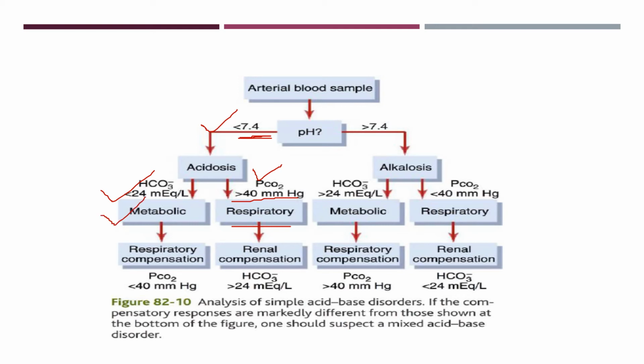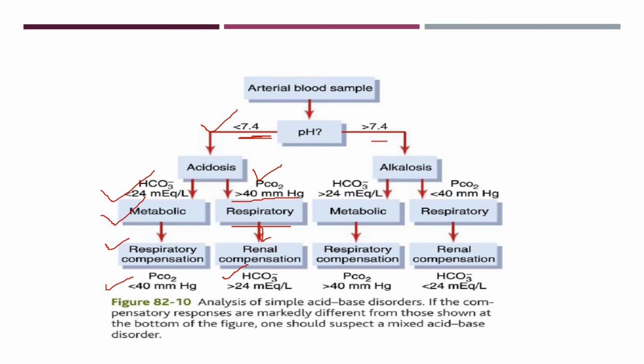Okay, so now we look for compensation, whether it has taken place or not. In respiratory acidosis, if renal compensation is there, then there will be an increase in bicarbonate concentration. And in metabolic acidosis, if respiratory compensation is there, there will be a decrease in the partial pressure of carbon dioxide.